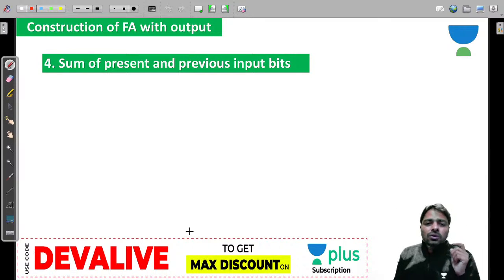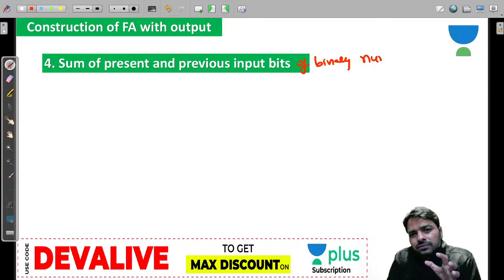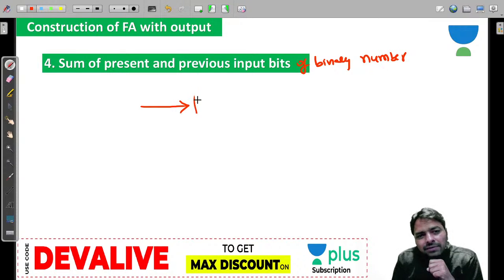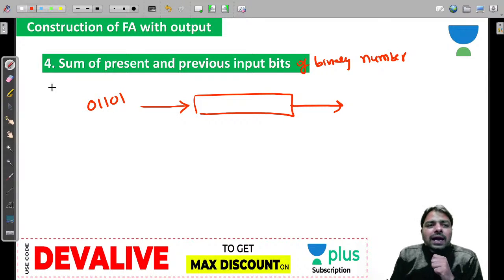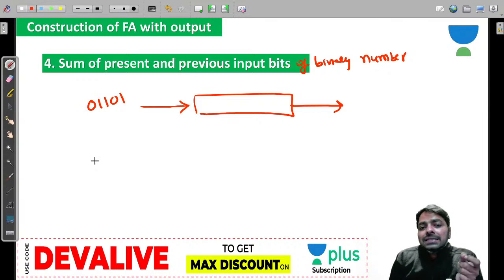And in general, how do you know that? You need to practice with the sum of the present and previous input bits of a binary number. And guys, this is one of the GATE questions. They have given a machine, but you need to observe the functionality of the machine. Like they have given something like 0 1 1 0 1, and I am looking at the sum of the present and previous input bits.